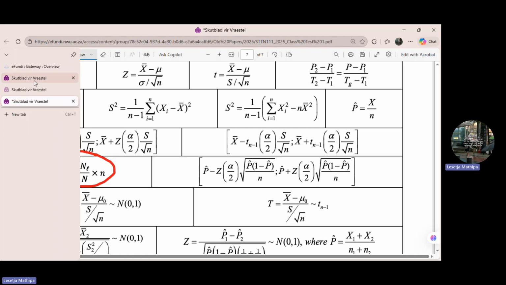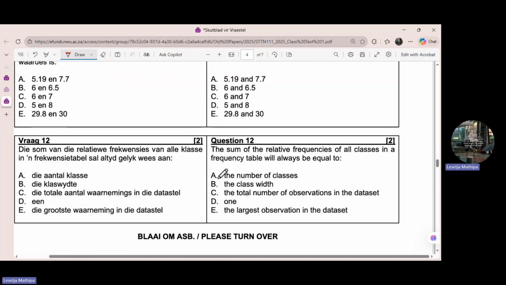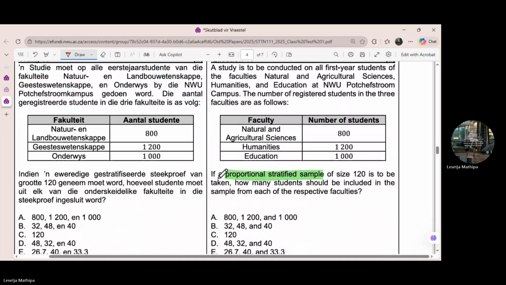Let's go to the question again. So this one. So meaning, when you look at this question, for natural and agricultural science, that will be capital letter N, maybe I can say N, the population size of the stratum for FNAS, for this faculty.